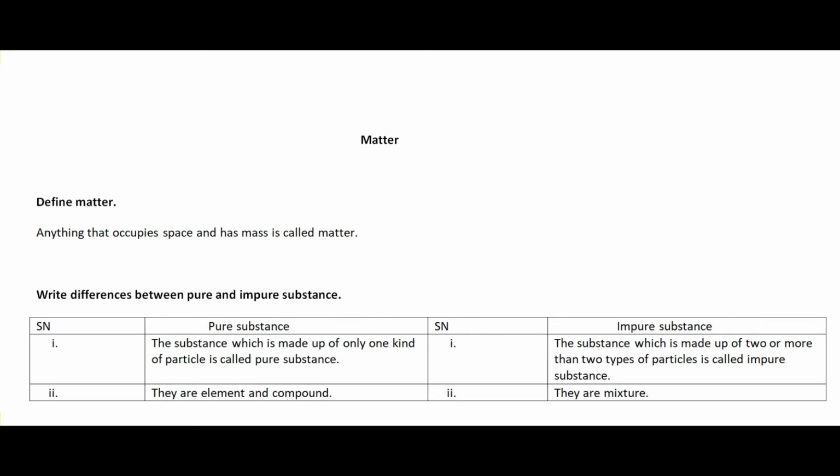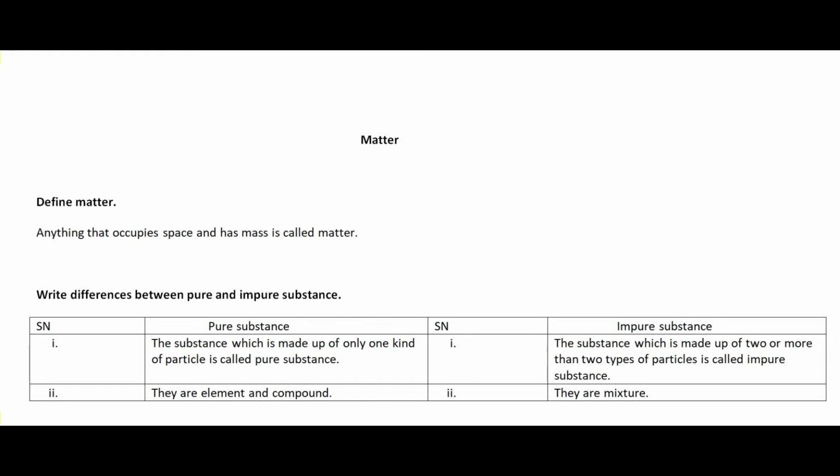That's why all the compounds are pure substances, and compounds are made up of the same kind of particles, that is molecules. So I mean to say all the elements are pure substances because they are made up of the same kind of particles, that is atoms, and all the compounds are also pure substances because they are made up of the same kind of particles, that is molecules.